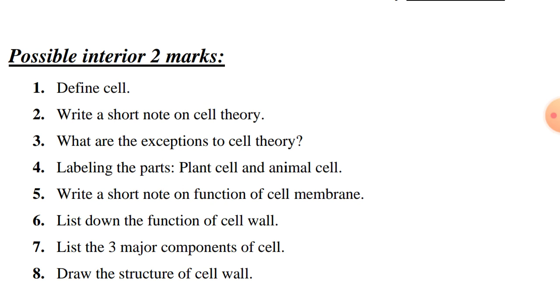Cells arise from pre-existing cells, okay? Next, what are the exceptions to cell theory? One exception is viruses, another exception is acellular organisms. Next, labeling the parts. They may give you a plant cell or animal cell with the labels. You have to mark the parts.